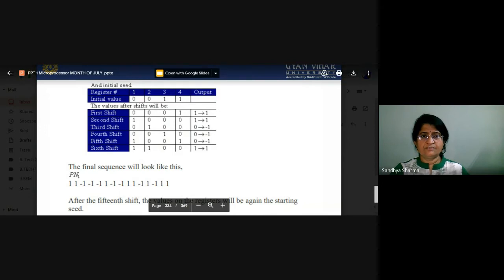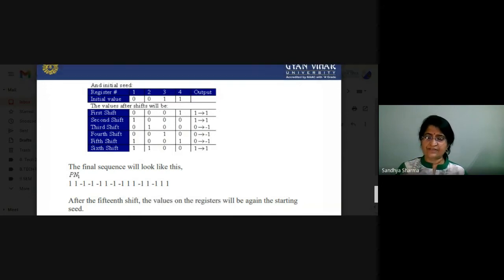These are the particular sequences after the first shift, second shift, and so on. The final sequence will look like this, and if we calculate these values we can find it. After the 15th shift, the values in the register will again be the starting state.